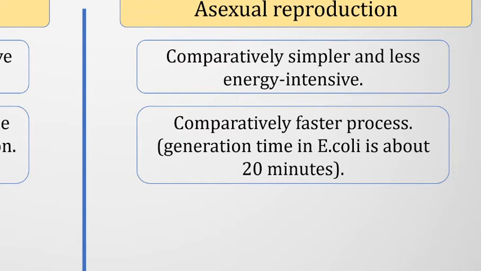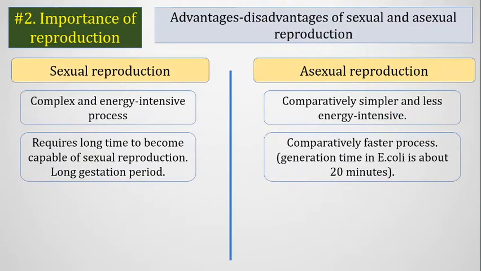Within 20 minutes it can generate 2 daughter cells, and after 20 more minutes they can produce 4 daughter cells, and after 20 more minutes they can produce 8 daughter cells. So within a day, in favorable conditions, they can produce billions of bacteria within a short period of time.